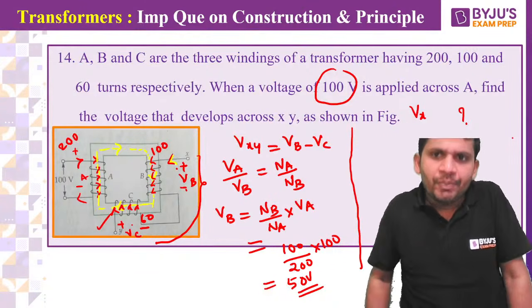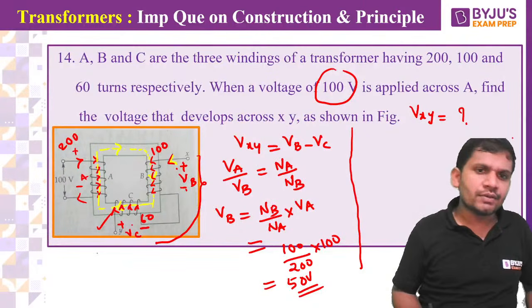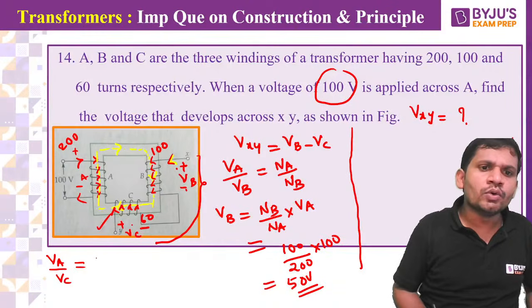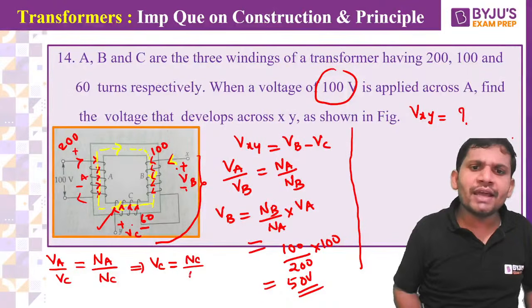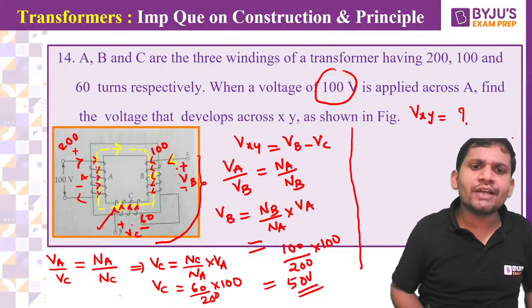Yes, I calculated VB. Now I want to calculate VC, students. Then how to calculate VC? You apply like this: VA by VC equal to NA by NC. From this, what is the VC you can calculate? VC equal to how much, students? VC equals NC by NA into VA. You substitute here 60 by 200 into 100. VC equal to how much we can get? 30 volts we can get.